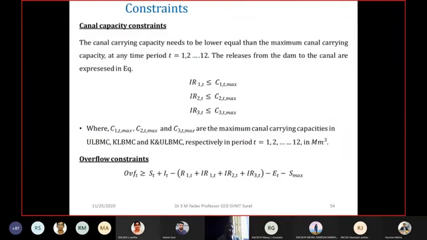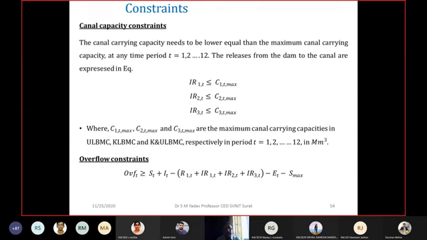Here it is written as one of the constraints: the canal capacity constraint of C1, C2 and C3. So that is ULBMC, KLBMC and ULBMC. This capacity constraint we have also collected from the irrigation department, that they can carry this much water only. Then the overflow constraint: when you have storage in the dam but